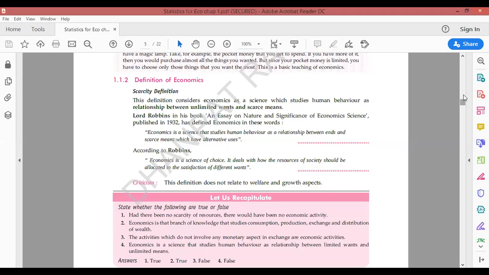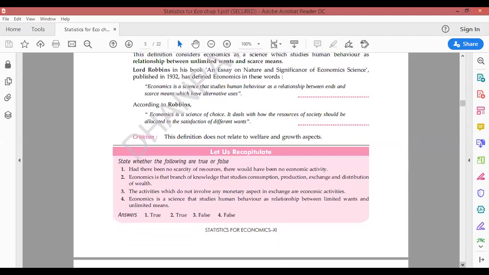says that economics is a science of choice. It deals with how the resources of society should be allocated to the satisfaction of different wants. Don't you think that this is related to the scarcity definition only, where I just told you that economics is all about making a choice that how the limited availability of resources would be used in such a manner that the most urgent wants are fulfilled, right? So it is ultimately the scarcity definition of economics only, right?